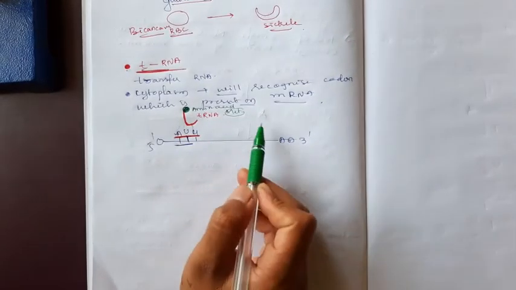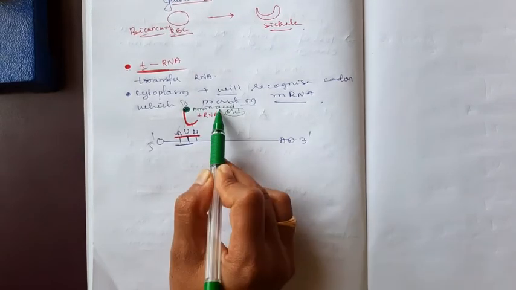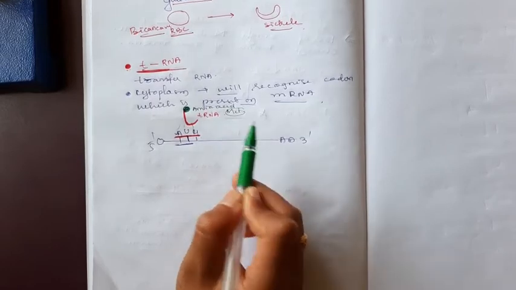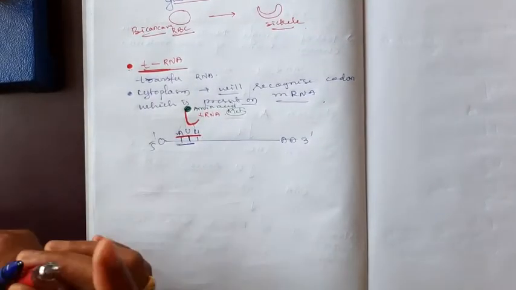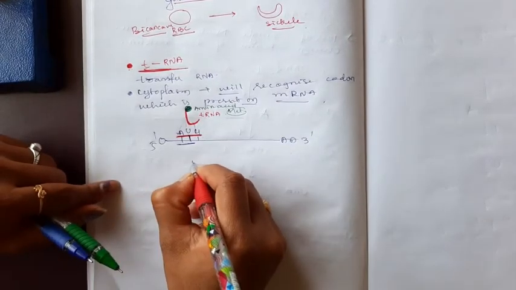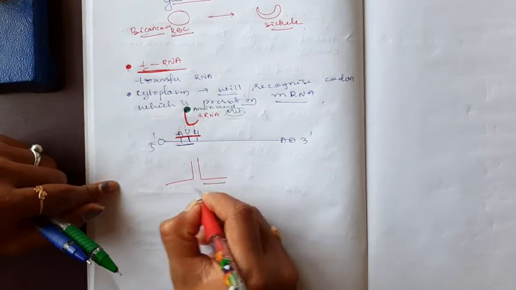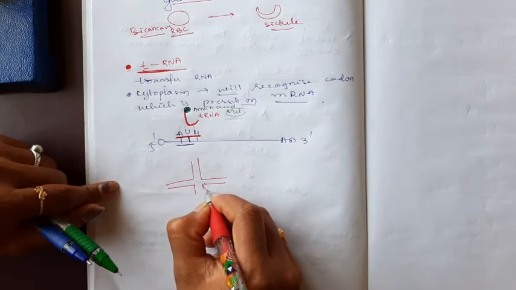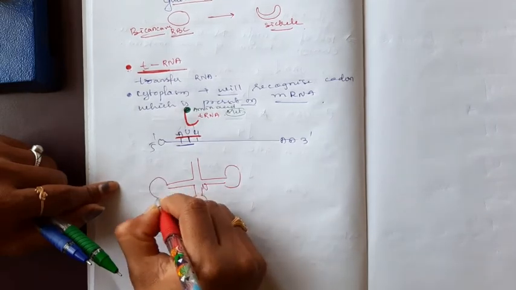The tRNA function is the recognition of the codons which are present in the mRNA and binding to that particular amino acid. This is possible because of the structure of tRNA. In the tRNA, there is a loop known as the anticodon loop.